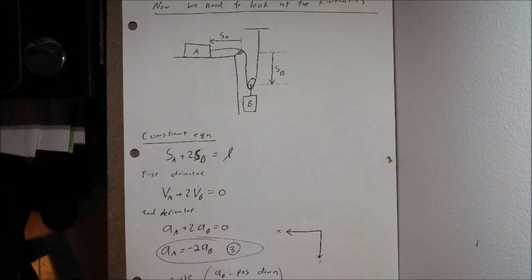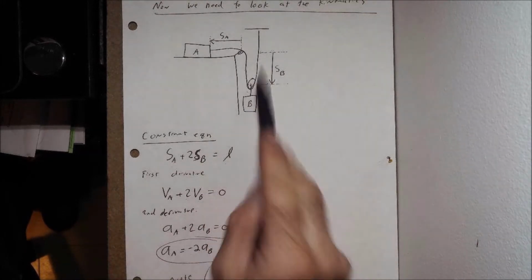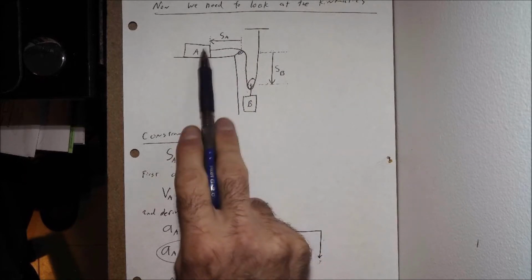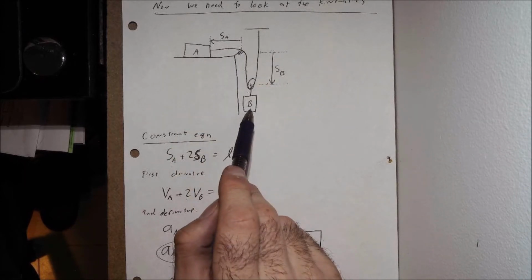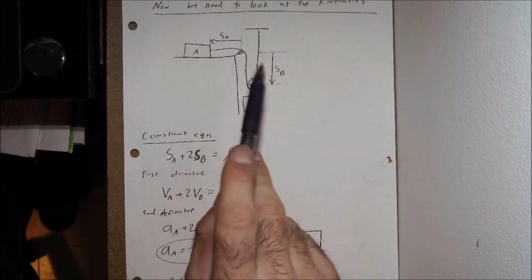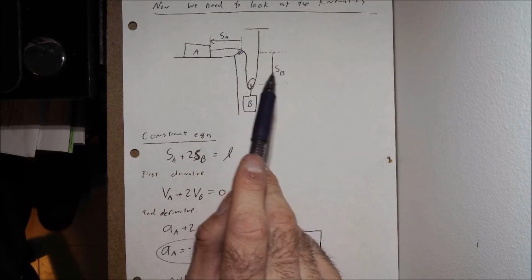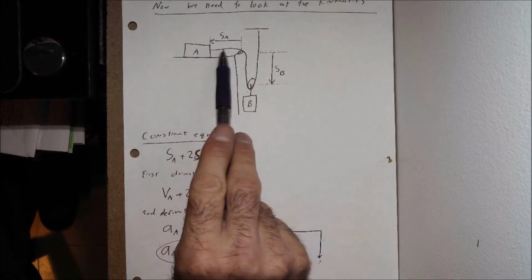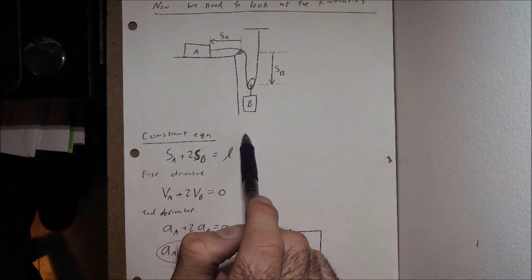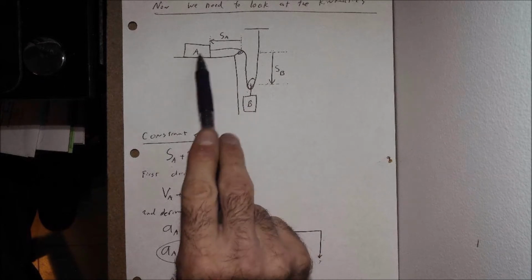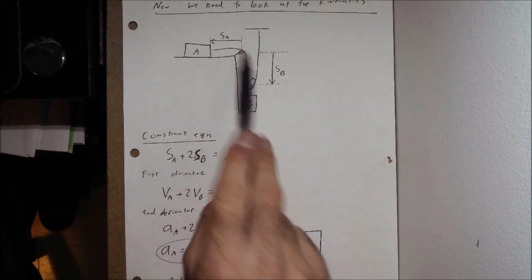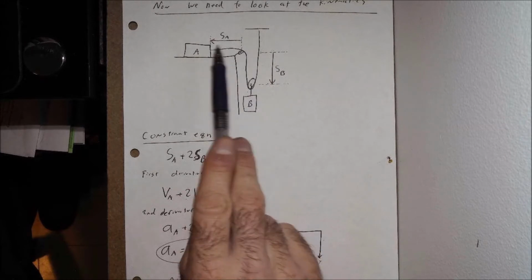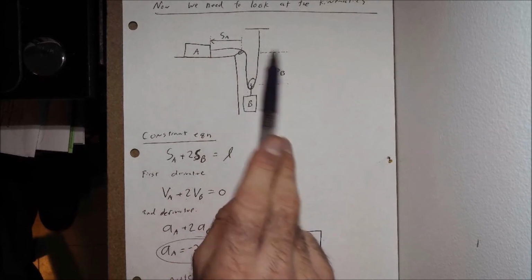Now physically the way that these are connected is through this cable here. So how can we relate the motion, position of block A and block B based upon this cable? Well, we do know one thing about this cable. Its total length doesn't change. So even as block A moves to the right here and block B moves down as given in the problem statement, we can see, well, this will shorten, but these will lengthen. So we need a relationship for all the parts of the cable here that are going to change.